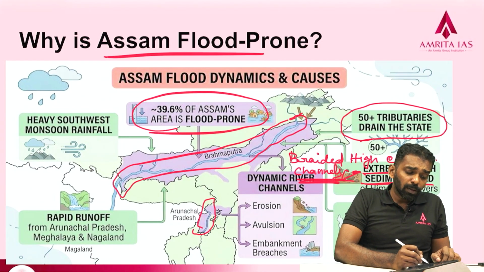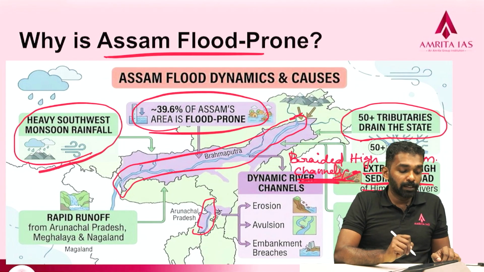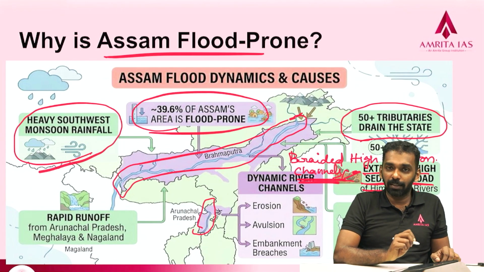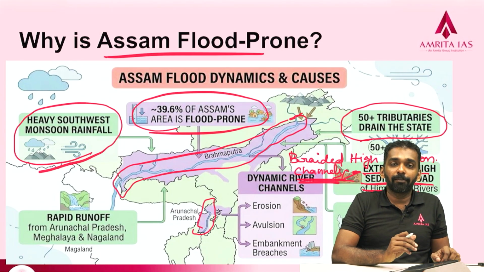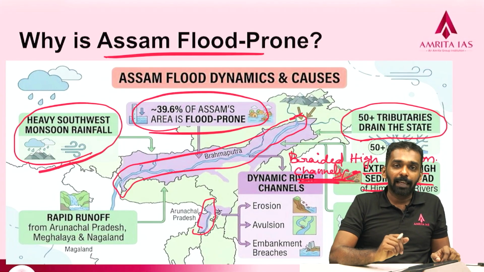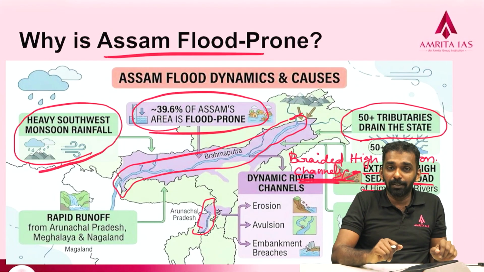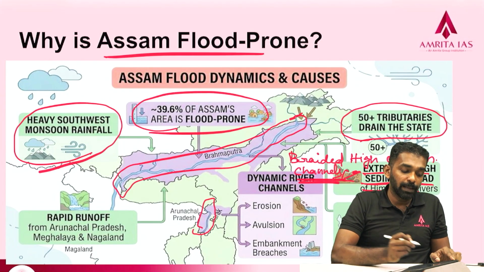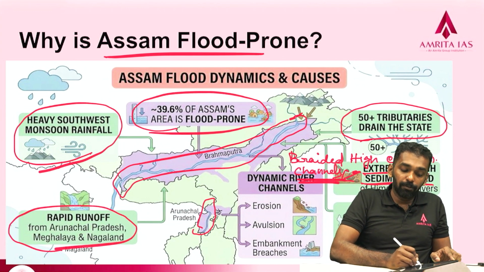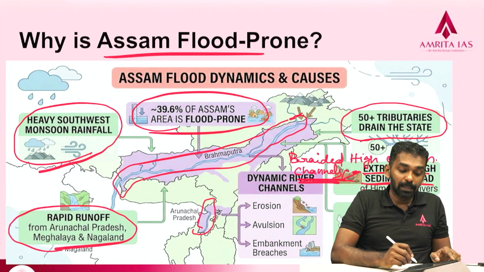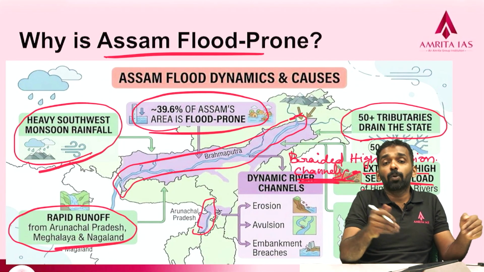And then we have very heavy southwest monsoon rainfall in the Assam region because of the funneling effect of the mountain regions. The Bay of Bengal branch of the monsoon faces a funneling effect, and hence it is concentrated in the region, causing very heavy intense rainfall. And then we have rapid runoff from adjoining states like Arunachal Pradesh, Nagaland, Meghalaya, etc. into Assam.